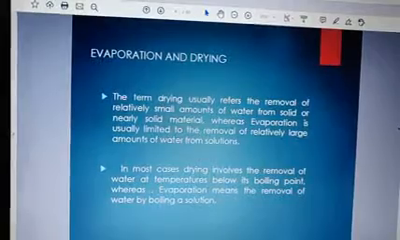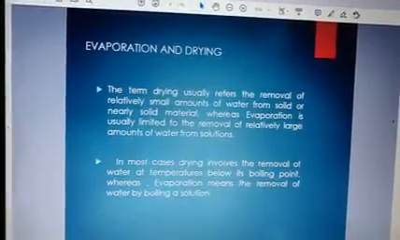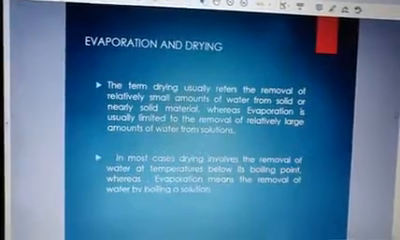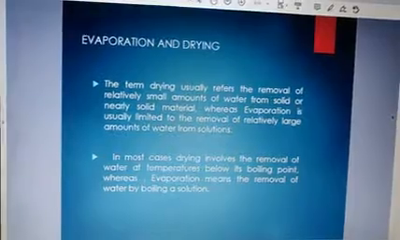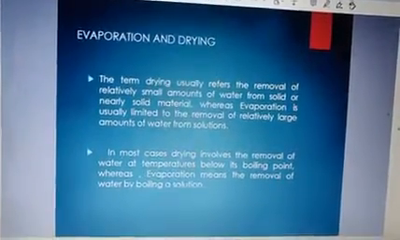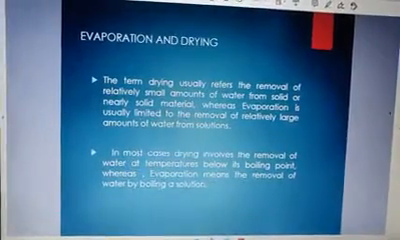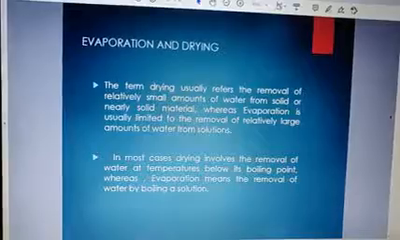So these were the differences between these three, or you can say four processes, that is evaporation, distillation, drying and crystallization. Crystallization is also, I think you all know, that the objective of crystallization is to get a more pure product. Okay, so to get a purer product you have the crystallization technique.